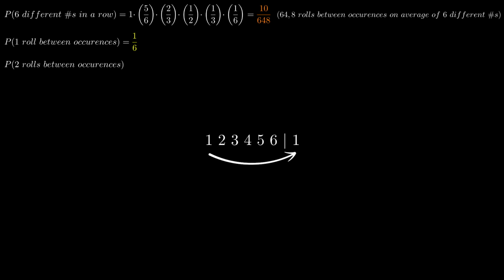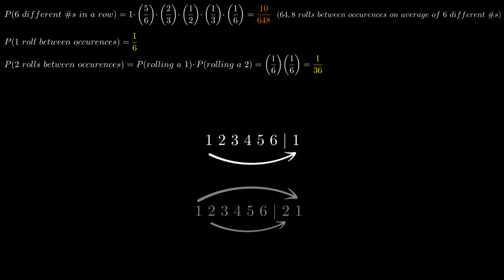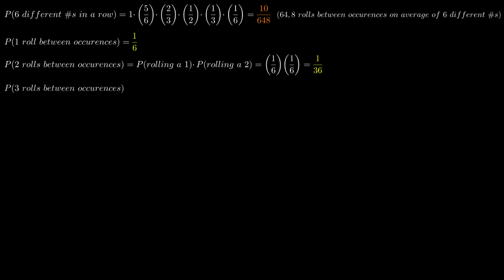Probability in this case is 1/6 times 1/6, which is 1/36, since we need a 2 on the first throw and a 1 on the second throw. And the probability of throwing a 2 and a 1 each is 1 over 6. So how about 3 throws between occurrences? What's the probability of that?